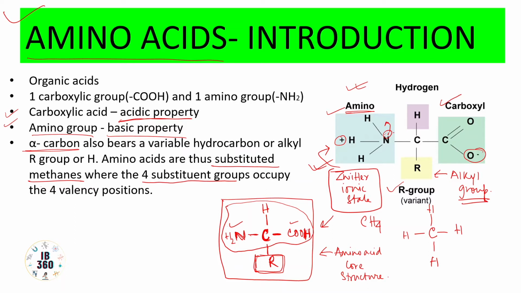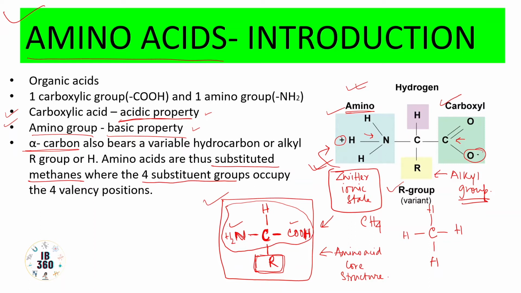Also, if we explain this through the Bronsted-Lowry concept, it is a Bronsted base because it is capable of accepting protons. So the carboxyl group is capable of donating a proton, and the amino group is capable of accepting a proton. So the amino group shows basic property, while the carboxylic acid part shows acidic property. Okay, so this is the entire idea of amino acid structure. This is the core, and every amino acid will follow this same rule in their structure.